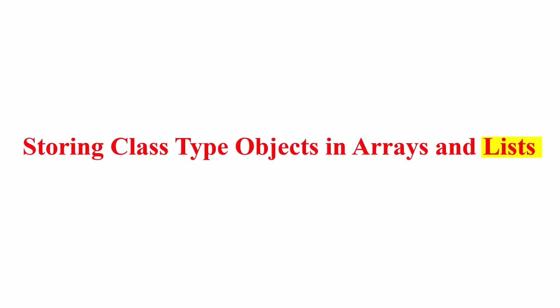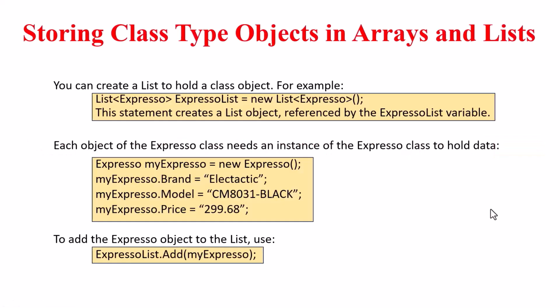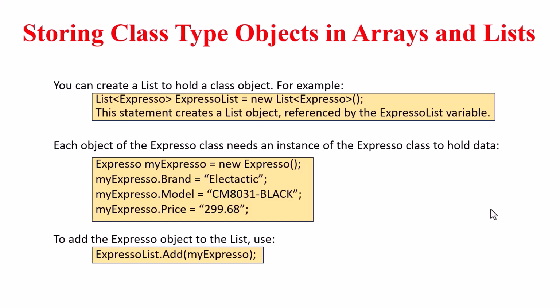So we're going to look at today storing class type objects in arrays and lists, focusing on the list. You can create a list to hold a class object. We have an example here. List<Expresso> expressoList = new List<Expresso>(). This statement creates a list object referenced by the expressoList variable. So in other words, we're going to have an expresso list, which will contain all of the objects in our list. Each object of the expresso class needs an instance of the expresso class to hold the data.